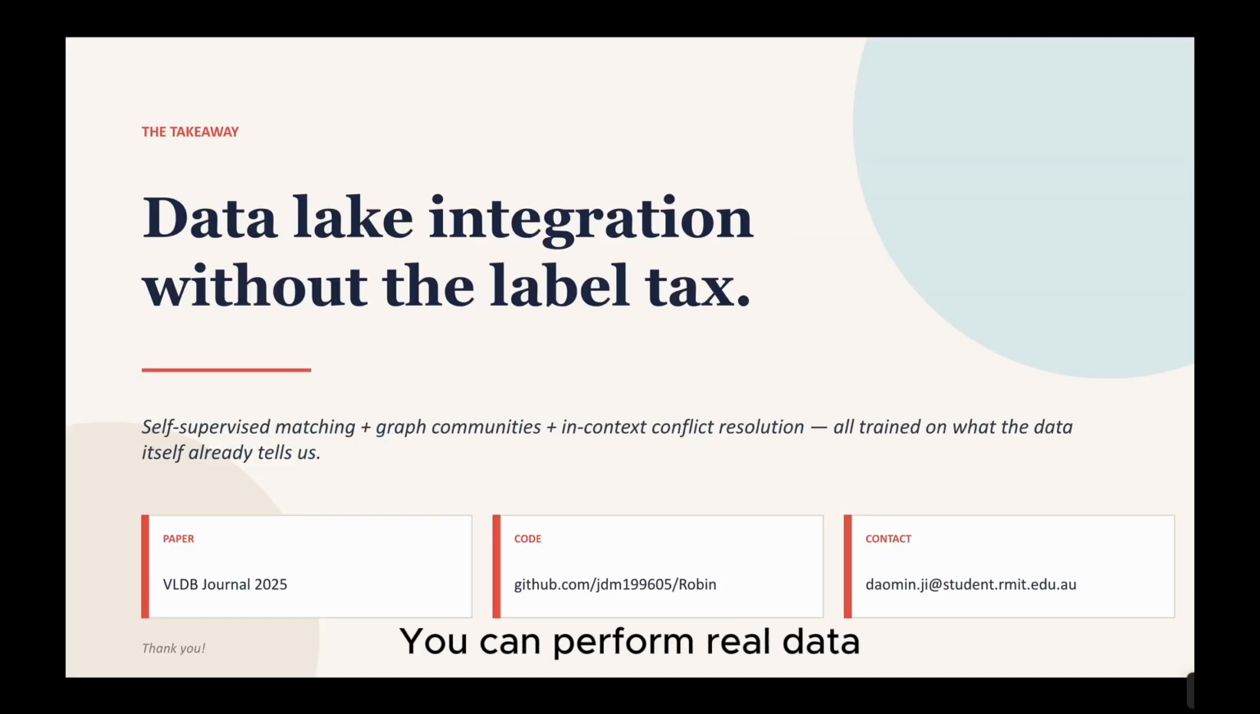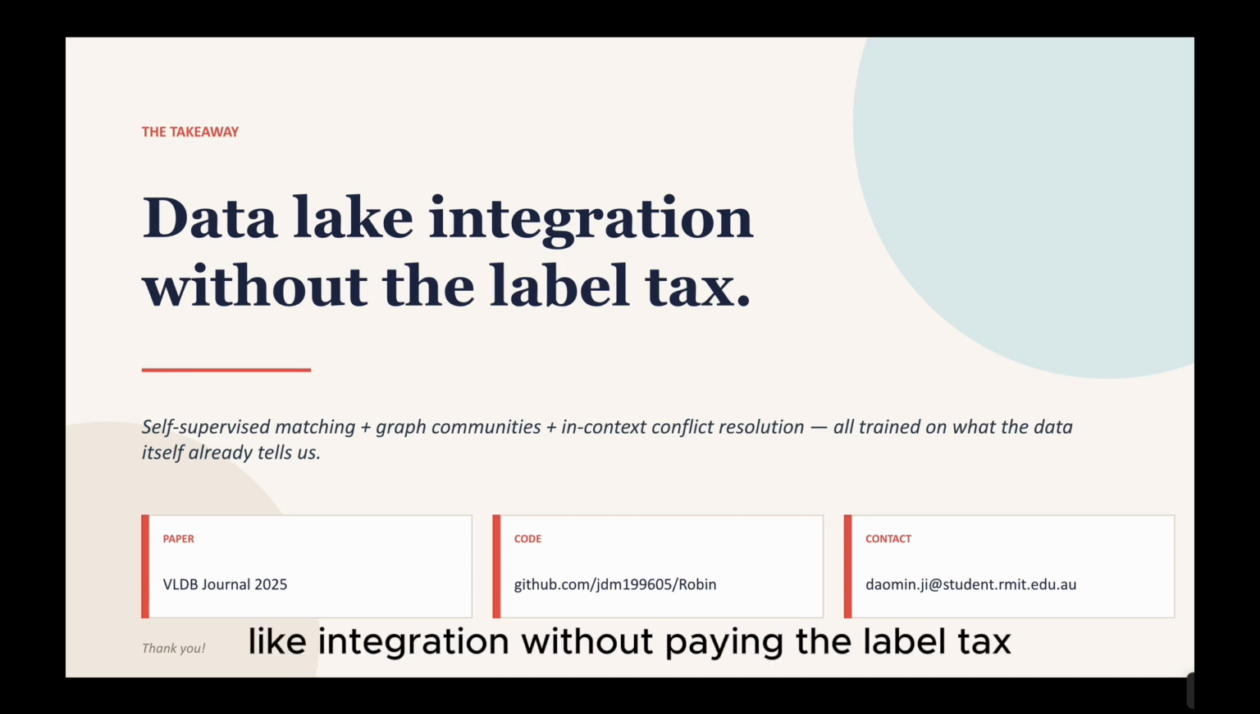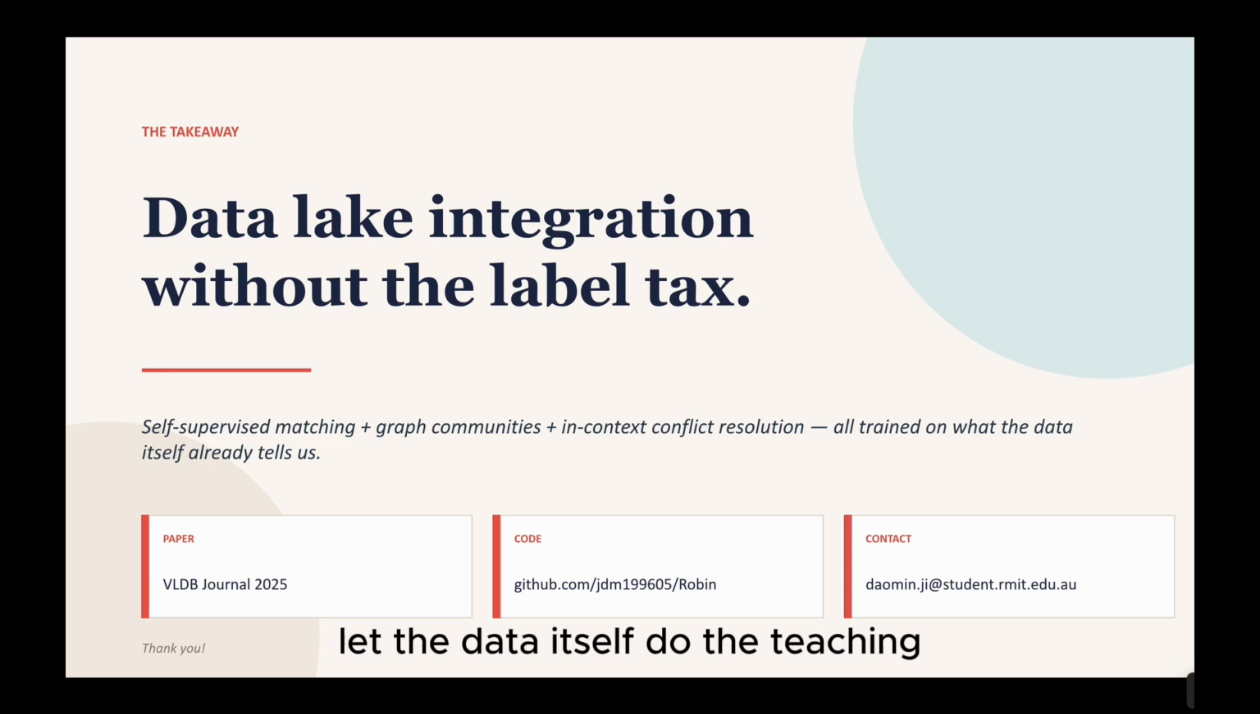Here is the takeaway. You can perform real data lake integration without paying the label tax. Self-supervision, graph communities, and in-context learning together let the data itself do the teaching.